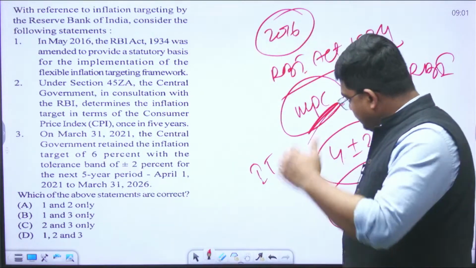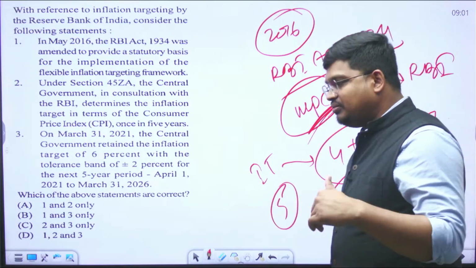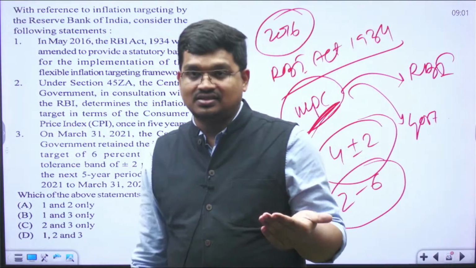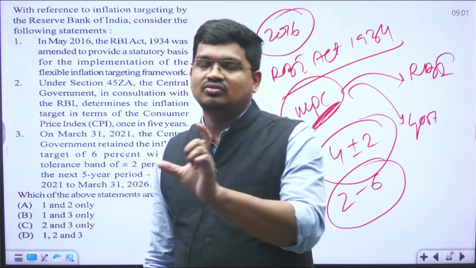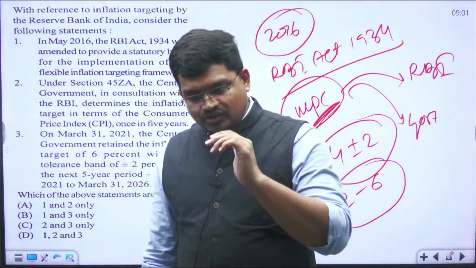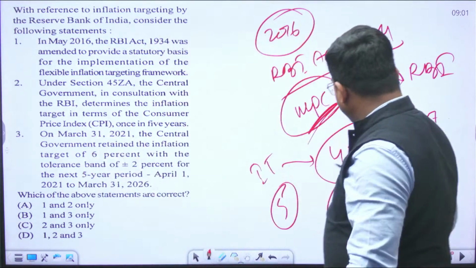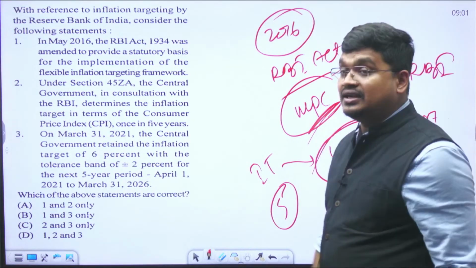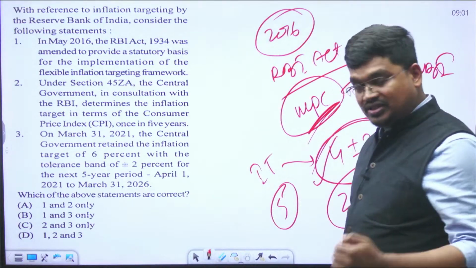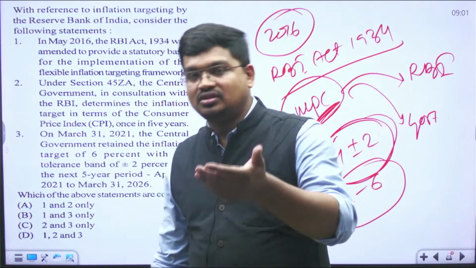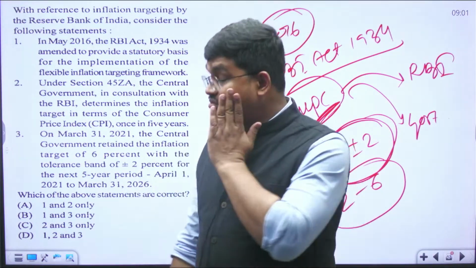Second thing, every 5 years it will be changed or analyzed again. Suppose it was done in 2016, then that will continue till 2021. Again in 2021 they decided till 2026. The range would be this much only. And again in 2026 they will revise whether they continue with this or come with some new range.